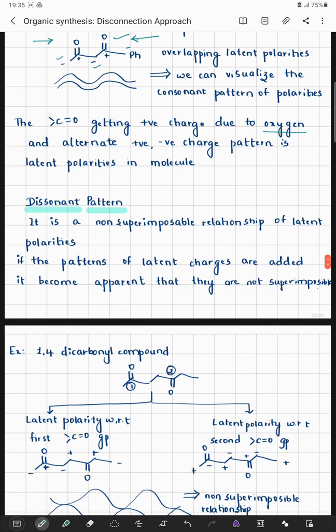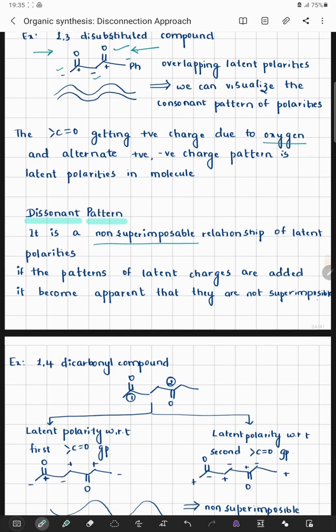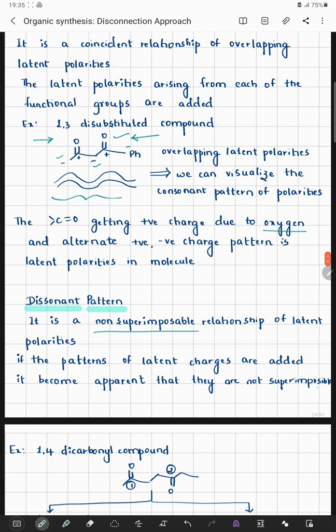If we have understood this consonant pattern on a 1,3-disubstituted compound or a 1,3-dicarbonyl compound, let us now try to understand the dissonant pattern. It is a non-superimposable relationship of latent polarities. Now, we have seen this wavy structure.